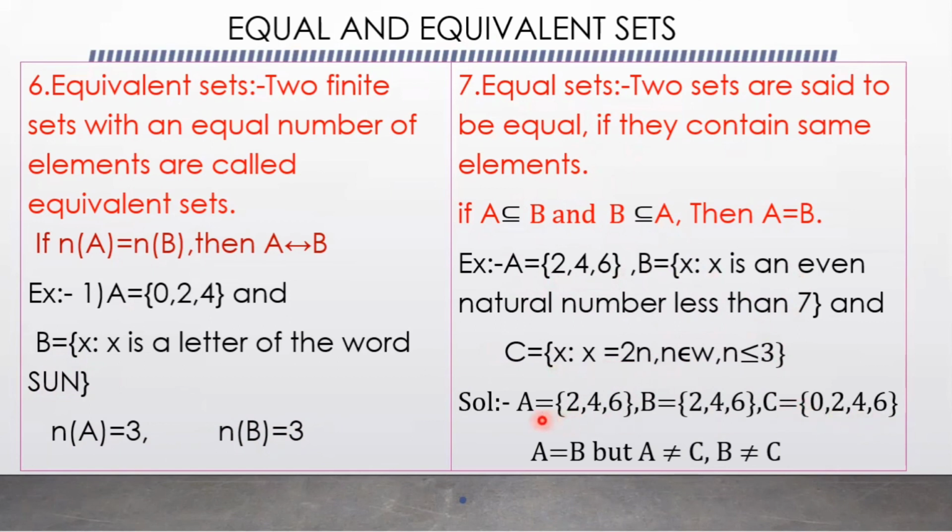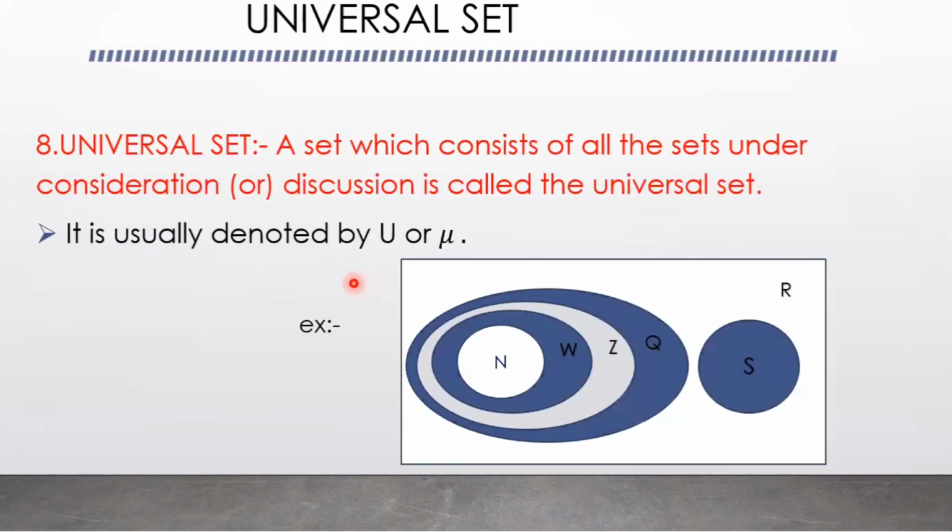So here A is a subset of B and B is also a subset of A. A is a subset of C, but C is not a subset of A. C is also not a subset of B. So A equal to B, but A is not equal to C and B is not equal to C. So these are about equal and equivalent sets.